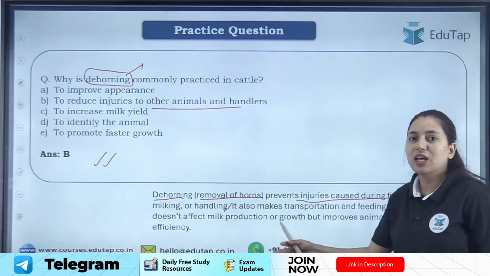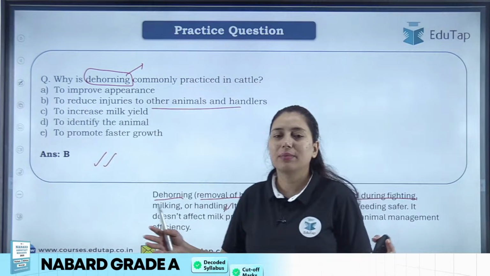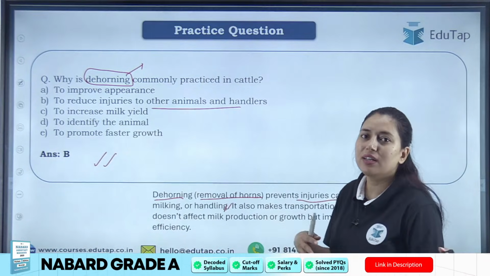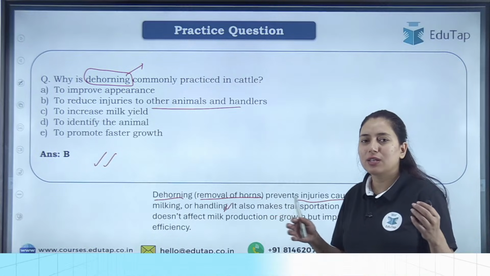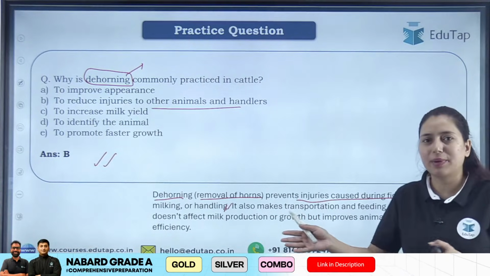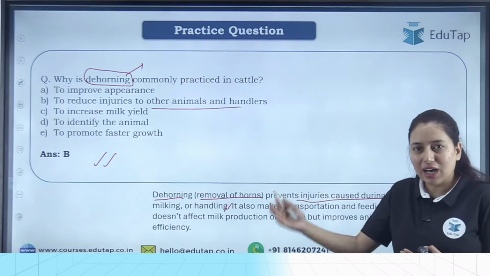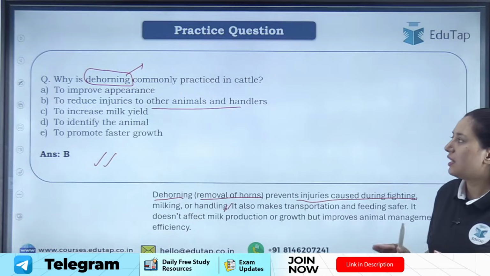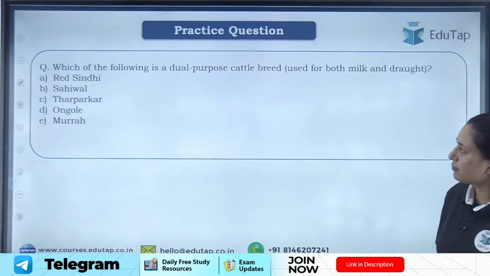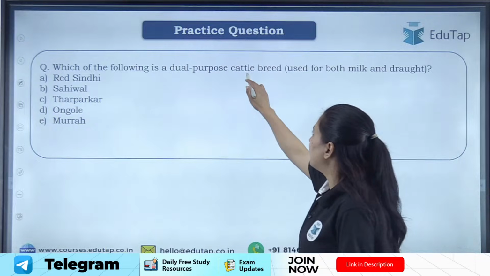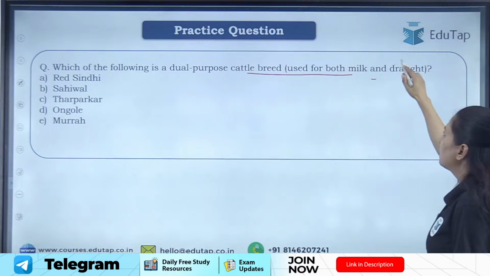So sometimes when you rear so many animals, in a small area, what can happen? There can be fighting. There can be some injury during passing. When one animal passes through another, it can harm the other animal, right? So in order to avoid these circumstances, dehorning is done. Clear?